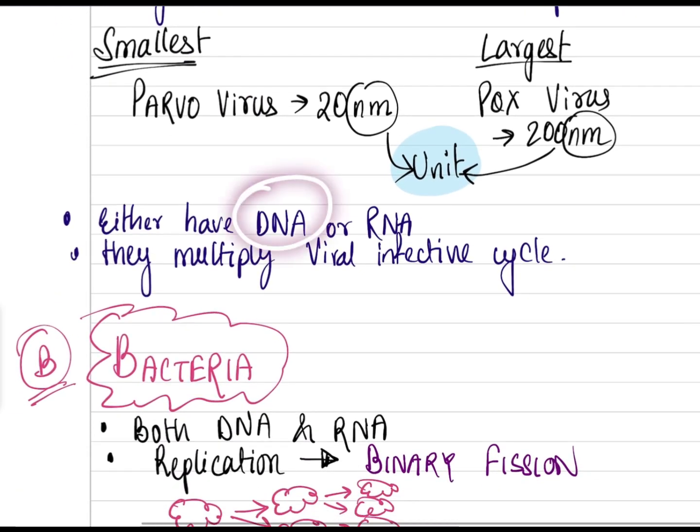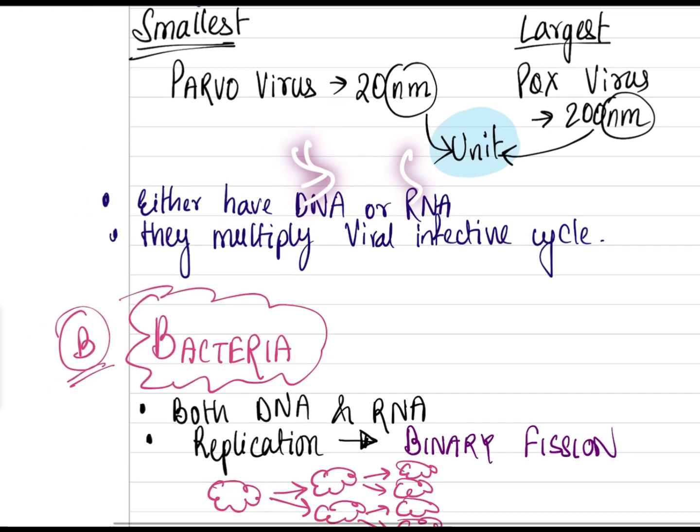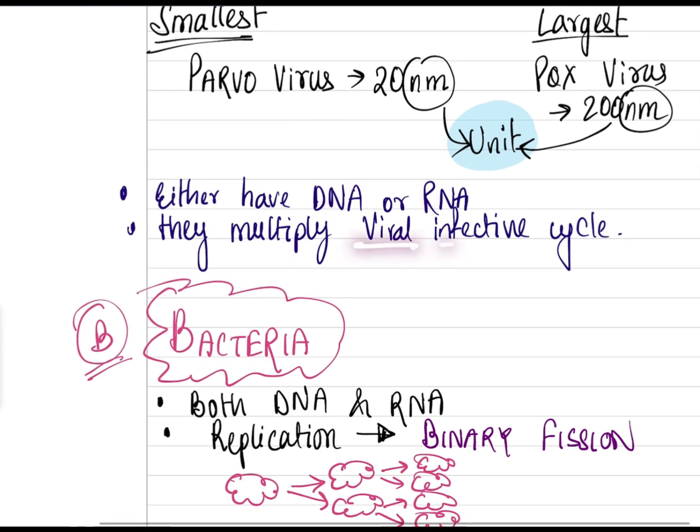They have either DNA or RNA. This is a very important point. We generally have a misconception that a virus can have DNA or RNA or both, but no, a virus has only DNA or only RNA. It cannot have both. DNA is double stranded and RNA is only single stranded. They multiply by the viral infective cycle; this is the way viruses multiply.